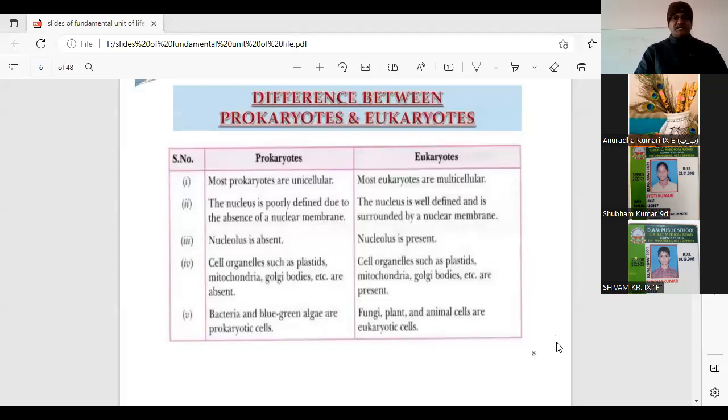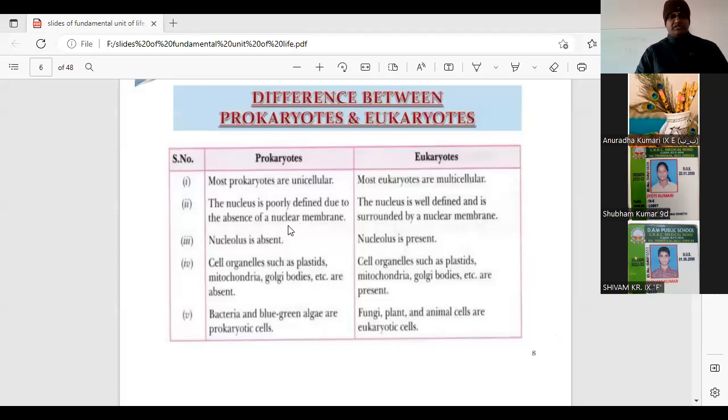Prokaryotic cells are the cells which are unicellular. Nucleus is poorly defined, or we can say true nucleus is absent. The word prokaryote means primitive nucleus. Pro stands for primitive and karyon stands for nucleus. That means the organism with a primitive nucleus. Nucleolus is absent, and the major cell organelles like plastids, mitochondria, Golgi bodies